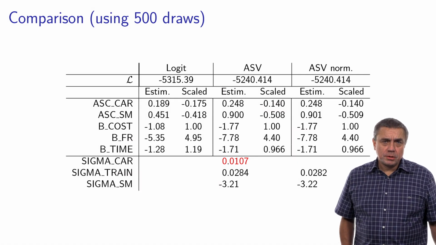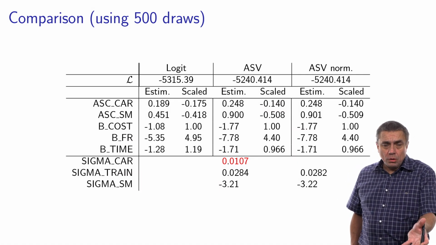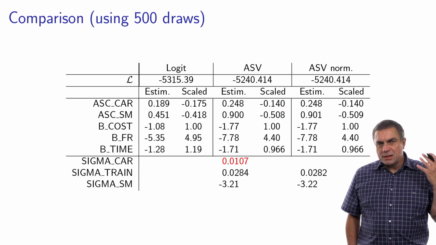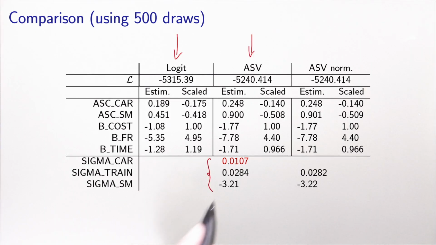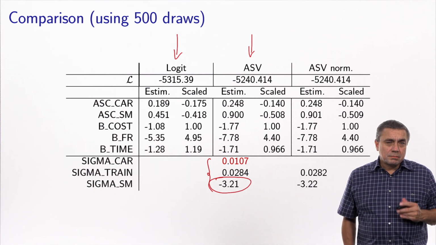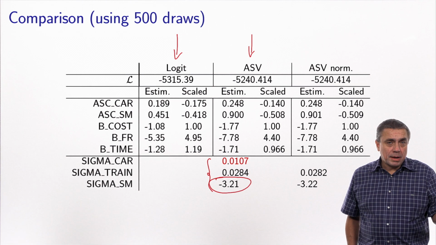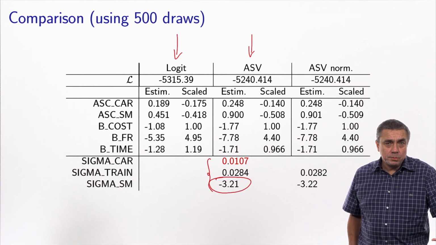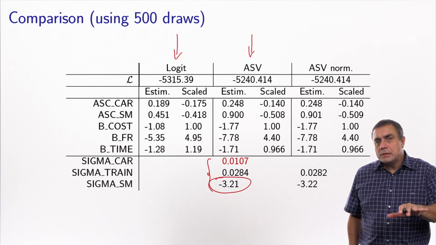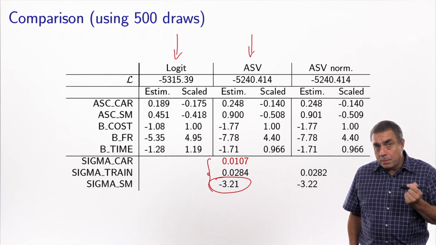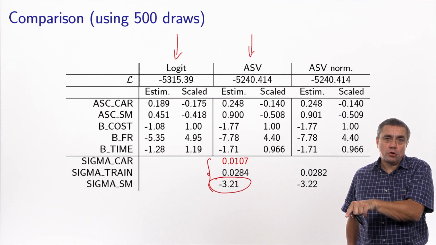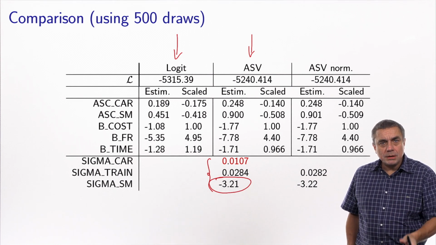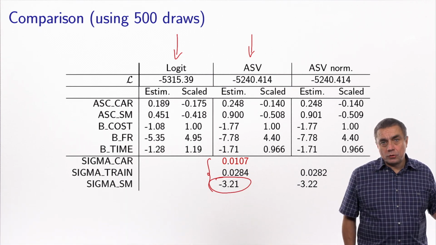And there is something strange about it. Is there anything that annoys you about these results? Well, remember, sigma is the scale parameter, right? This is the scale parameter associated with the error term that we have introduced. And one of them is negative. Okay, but usually we like to think about the scale parameter as the standard error, and a standard error cannot be negative. But this is not a standard error, it's just a parameter. So the interpretation of the parameter is that sigma is such that the square of sigma is the variance of this error component. And therefore, when you estimate these models, the sign is completely irrelevant, so just ignore it.